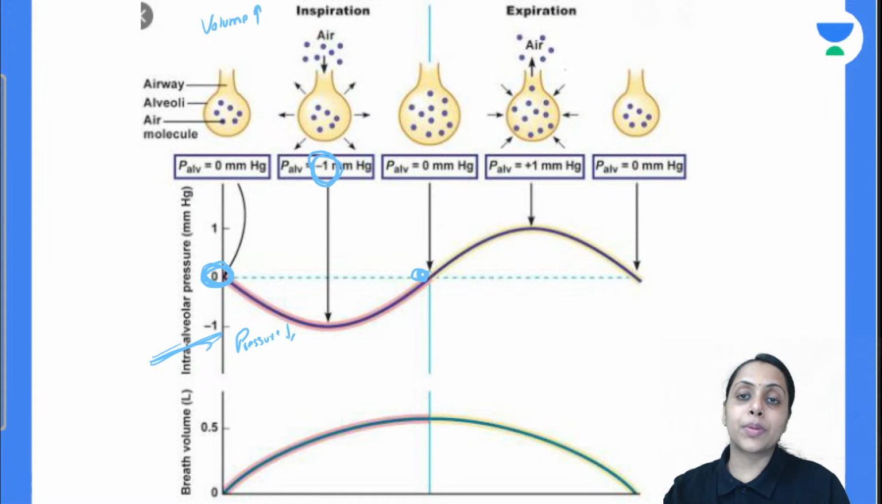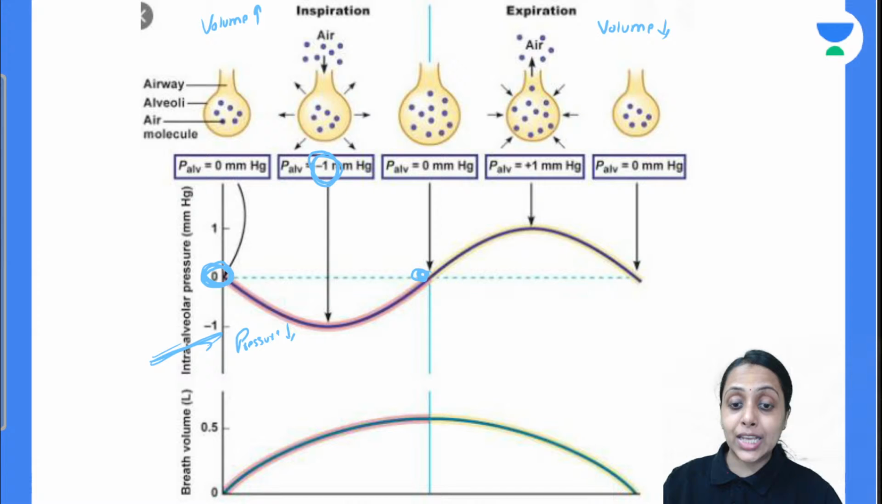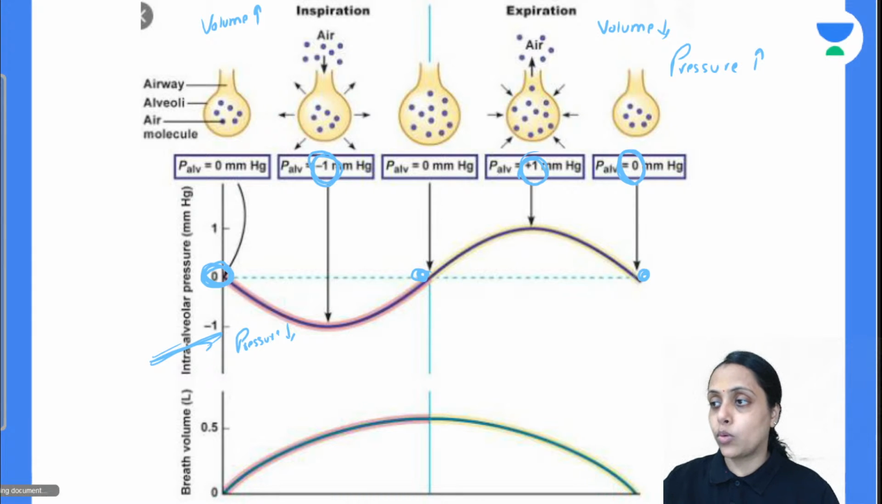Okay, and during expiration, volume is going to decrease, so pressure is going to increase. So from 0 it comes to plus 1 mm of Hg, and at the end of expiration it again reaches 0. This is about alveolar pressure.